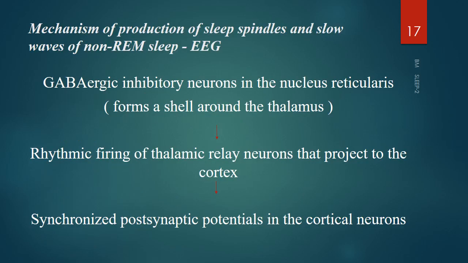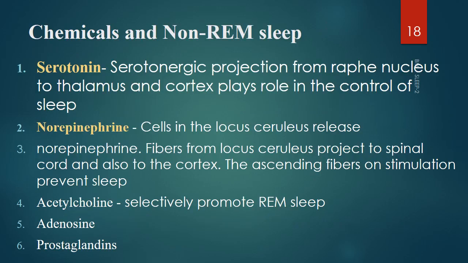So we will make it much simpler. In the nucleus reticularis, which is present in the thalamus, you have GABAergic inhibitory neurons that will cause a rhythmic firing of thalamic relay neurons that project to the cortex. That causes a synchronized postsynaptic pulse in the cortical neurons, and that causes sleep. So now we know the neurons of the brain control, induce or reduce the sleep.